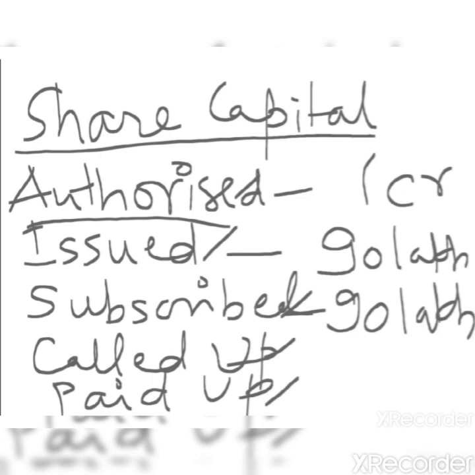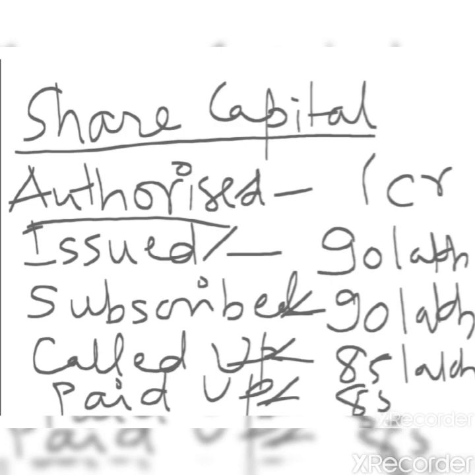Then we have called up capital. What called up capital means, what is the capital the company has called out of the subscribed capital. Let's say 85 lakh. The company so far has called for 85 lakh from the shareholders, and paid up capital is a part of called up capital. What is the capital the shareholders have actually paid to the company? Let's say they have paid full amount, that is 85 lakh.